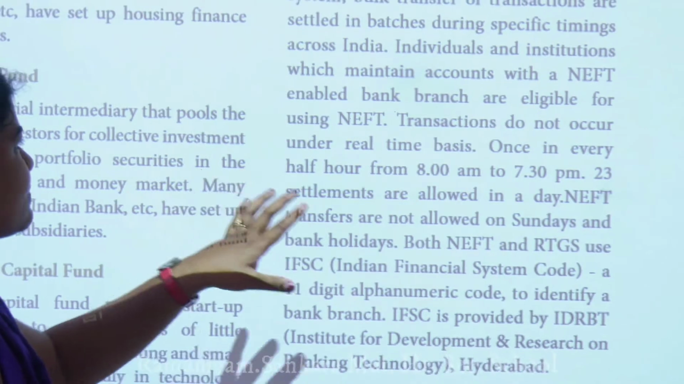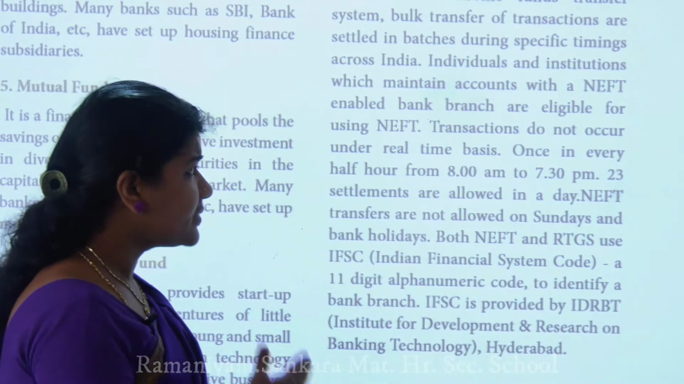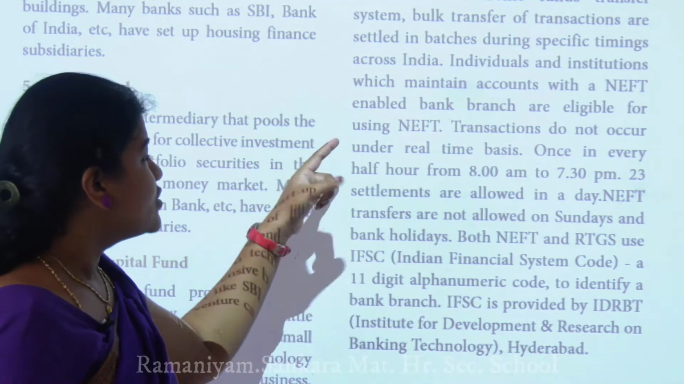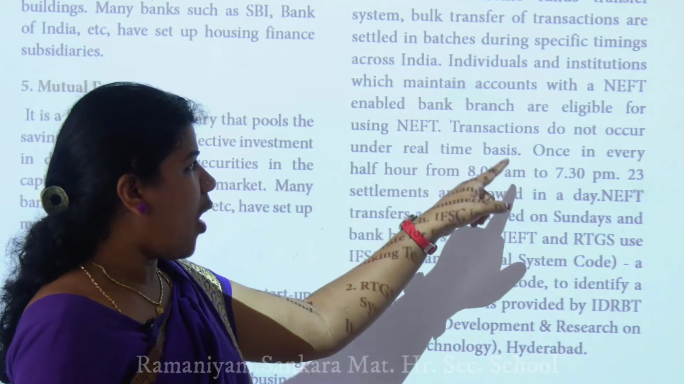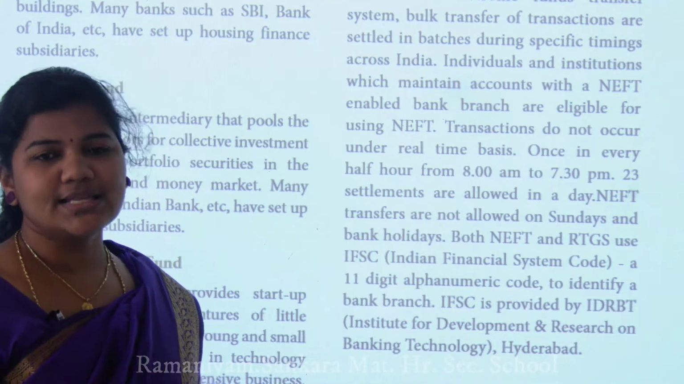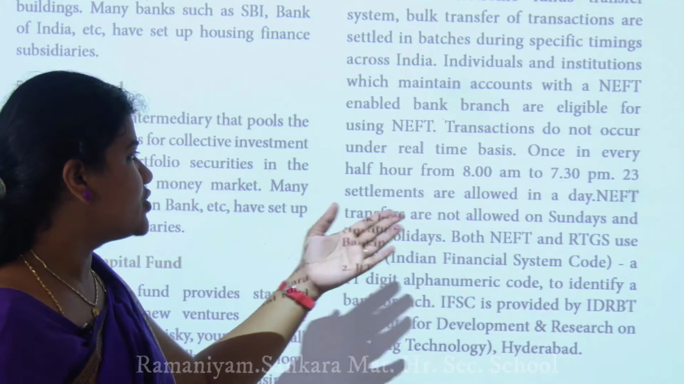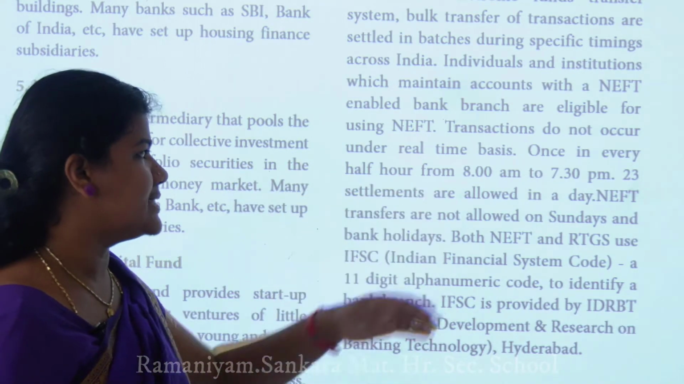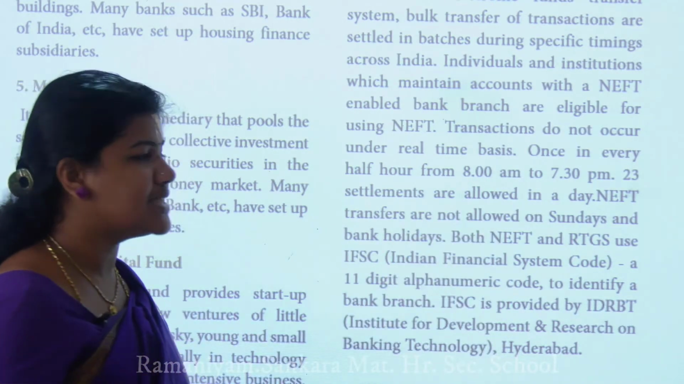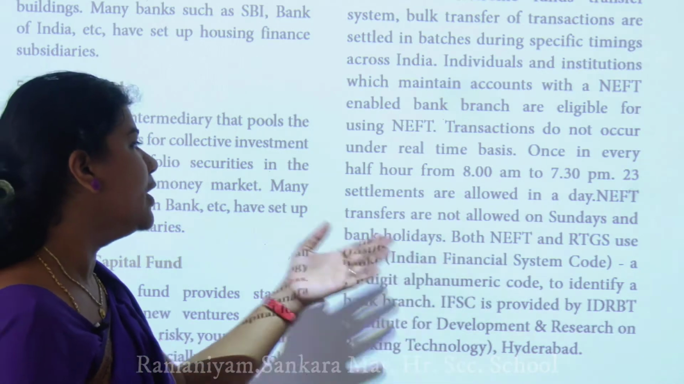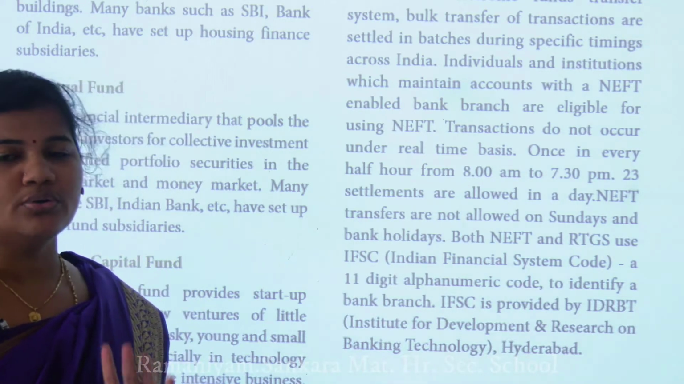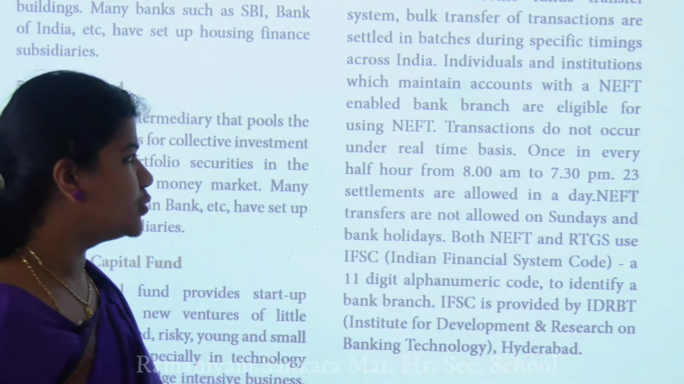Across India, individuals and institutions which maintain an account with an NEFT-enabled bank branch are eligible for using NEFT. Actually all the banks are eligible for NEFT. Transactions do not occur on a real-time basis. Settlements happen once every half hour from 8 AM to 7:30 PM. 23 settlements are allowed in a day. So how many settlements can you do? 23 settlements only. Afterwards it is not allowed.